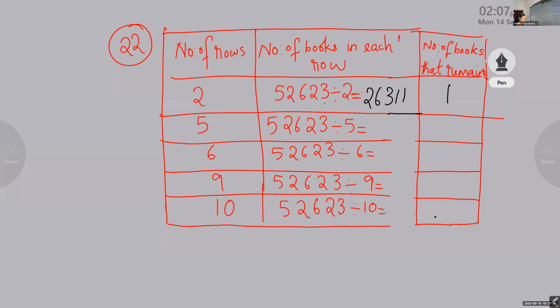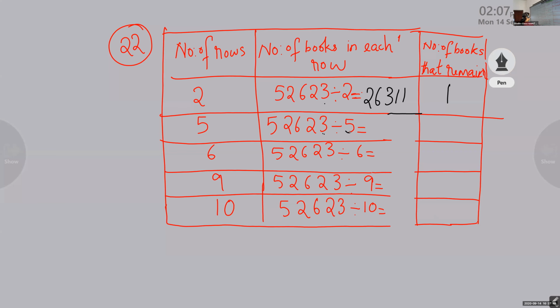Okay. The next, you have to divide by 5. Here also, we can see that the last digit is 3. But we know when you divide by 5, the last digit should be 0 or 5 to get the remainder as 0. But here it's different.